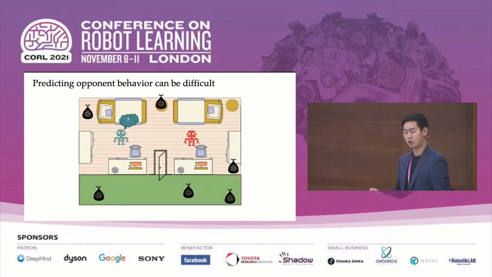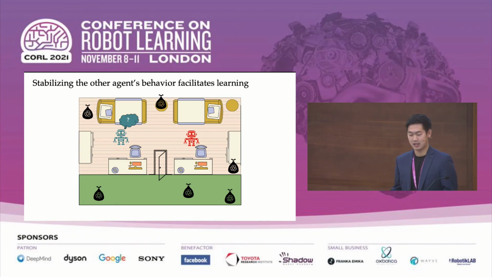So in principle, it'd be great if the blue robot could always precisely predict exactly where the red robot's going, but this isn't always possible, especially when there's many, many trash bags. But if the blue robot could stabilize the red robot's strategy, then this could make learning a best response much easier. So in the context of cleaning the house, the blue robot could wait for the red robot to